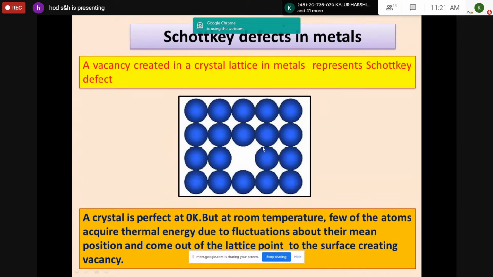What is equilibrium concentration? It is the number of vacancies present per unit volume. So how many vacancies are there per unit volume in a given crystal? A statistical approach, a mathematical equation, represents the concentration of defects present in the metal. This we are going to discuss and derive in the present class.